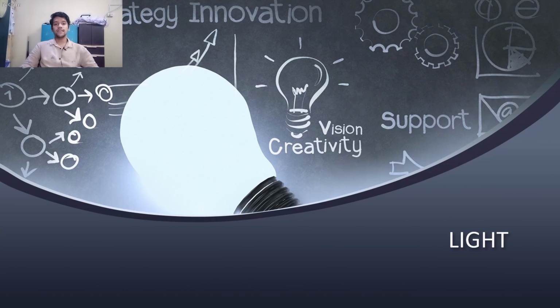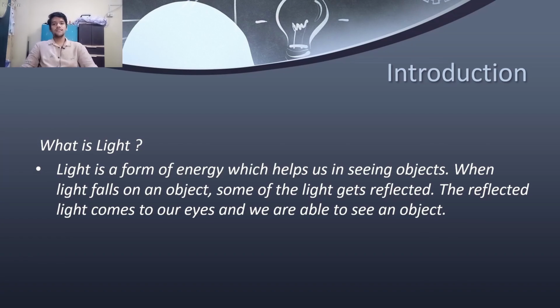So what is light? Light is basically a form of energy which helps us in seeing objects around us. It is a form of invisible energy which cannot be seen until and unless it is obstructed by an object. When light falls on an object, some of the light gets reflected and that reflected light comes to our eyes and we are able to see that object.